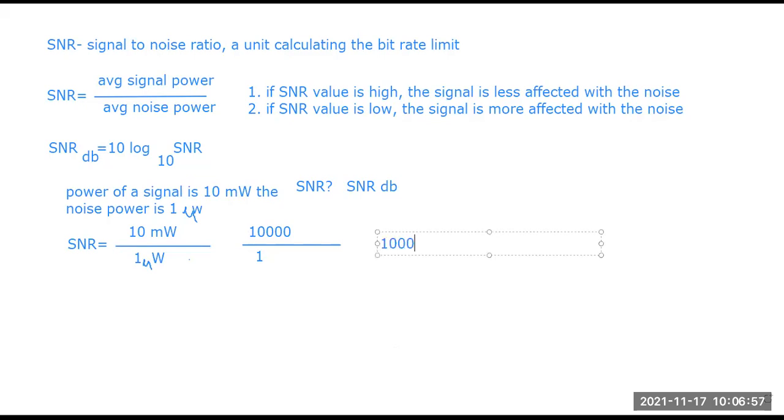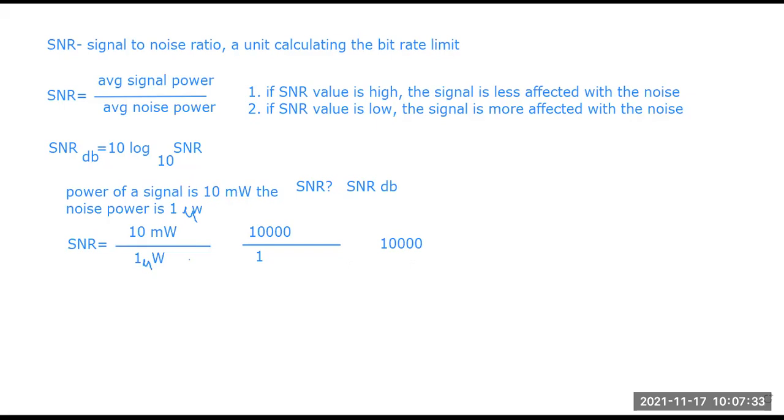So what is the value of SNR? That is 10,000. Since SNR is a ratio of two values, it doesn't have any unit. We all know from the basic mathematics we learned in class 11 and 12 that if we are calculating any ratio, there will be no unit. So the value of the SNR is only 10,000. Now coming to the second part, that is SNR dB.